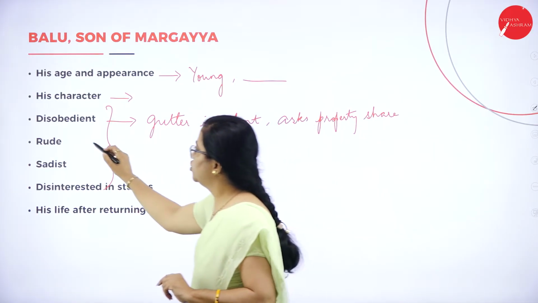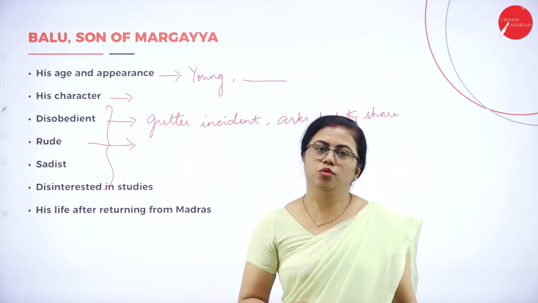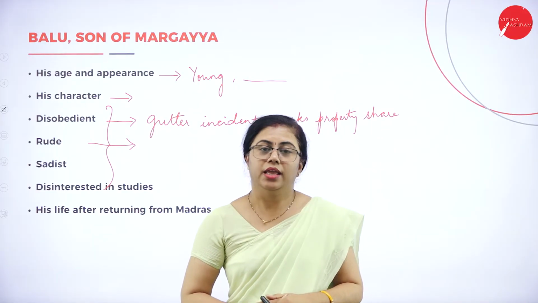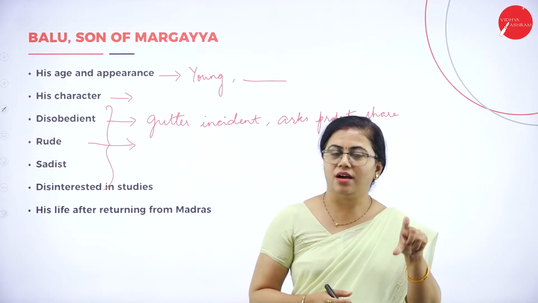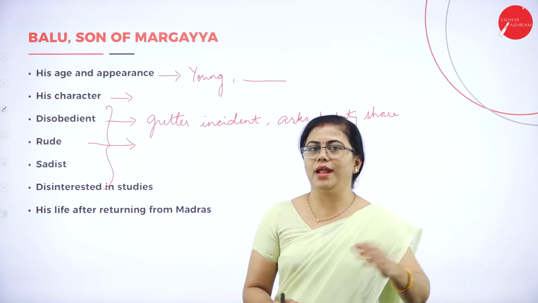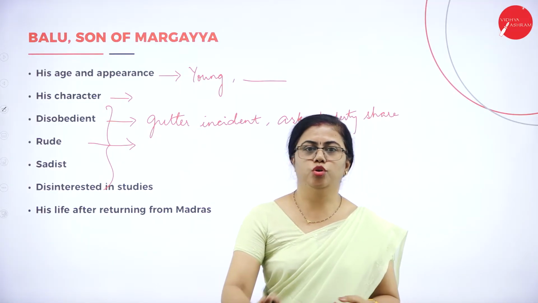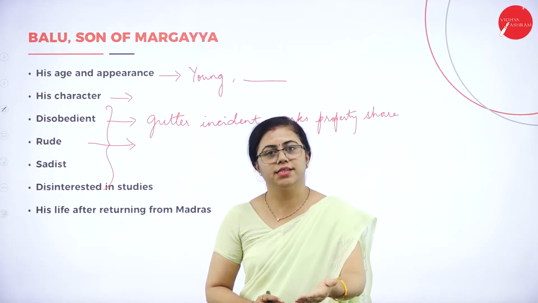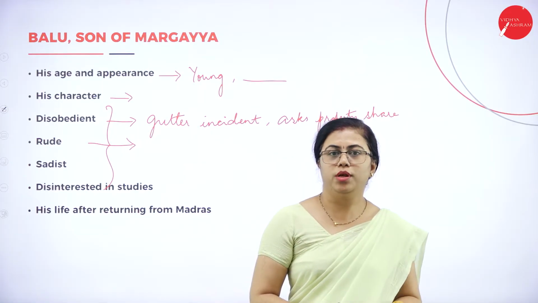Then comes rude. For rudeness also you can talk about the property share. Based on somebody's instigation, Balu asks for a property share. He just gives back answers. Then Margaya gives him only half a rupee and says, this is what I got from my ancestors. I just got 1 rupee and I'm giving you 50 paise. That is half of the property I'm giving you. He is very rude to the father first. Then he is very rude towards his mother. He is also rude towards his wife. After he gets married, he is very rude to his wife also.